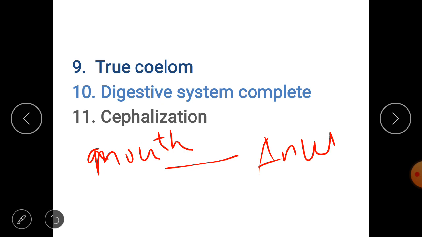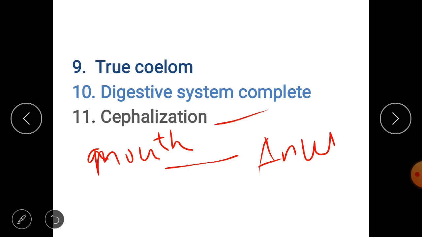Is that important? Of course it's important, because if you see the non-chordates, I have seen many examples where some animals have a mouth but they don't have any anal structure. Means both the process of feeding and excretion happen through the same mouth structure. Whereas in chordates, the food enters from one side and it is excreted from another side, right? So that is the typical chordate character.